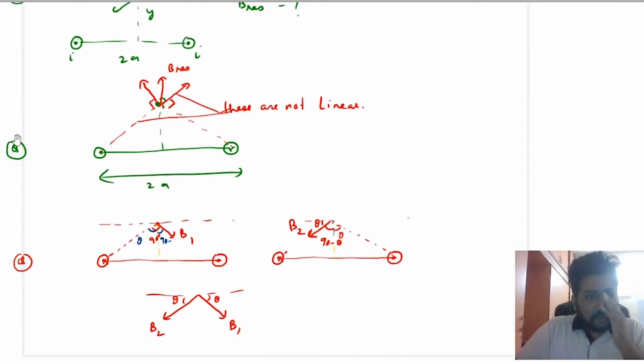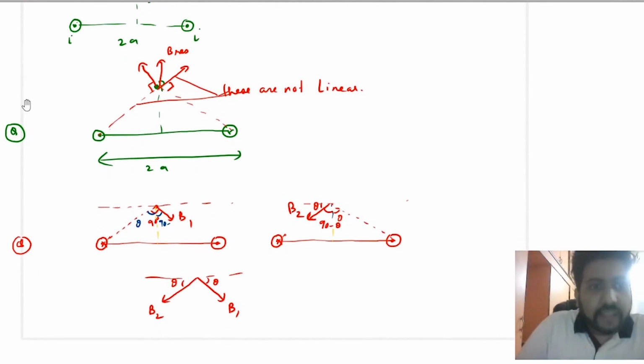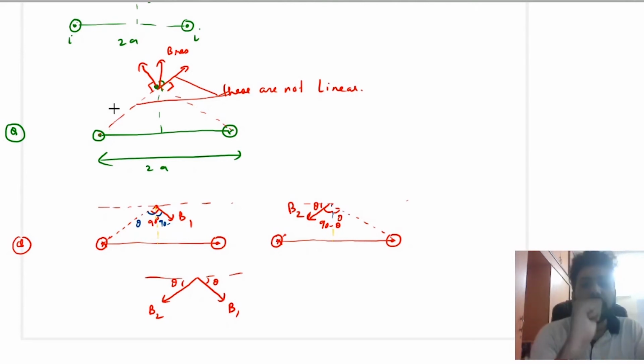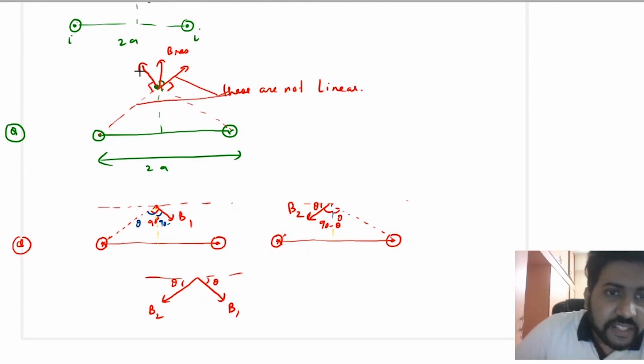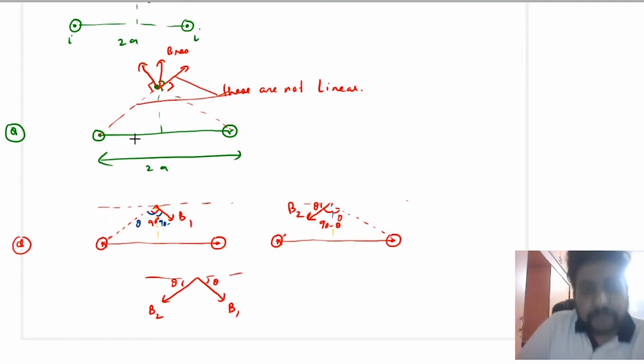Okay, now in the same way, this time we have two current carrying wires. One is out of the plane, the other is into the plane. So first let us see what is happening due to this out of the plane current carrying wire. Place your thumb along the current. So again you will curl anti-clockwise. So you will see that this is the direction of the magnetic field. Again, see, this line and this line are not collinear.